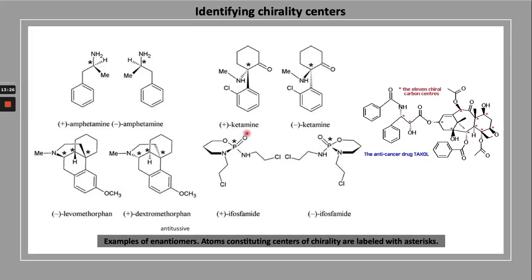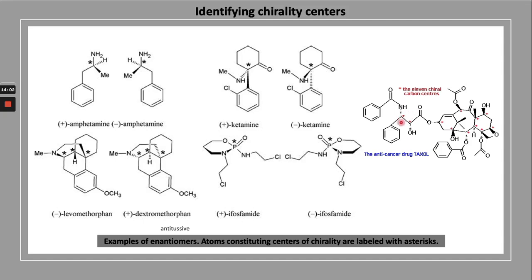In the case of ketamine, plus and minus, these are the chiral centers in the molecule. There are several chiral centers in levomethorphan, minus and plus. These are mirror images of each other, non-superimposable mirror images. In this molecule, although there is no chiral carbon center, the phosphorus is the chiral center.